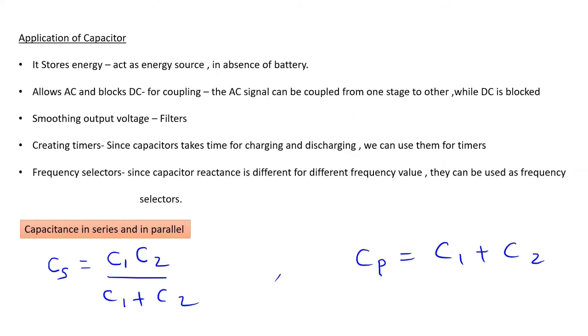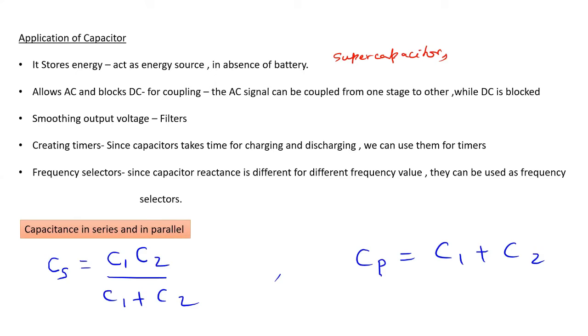So what are the different applications? One application is that it stores energy. Nowadays we have supercapacitors also. They are almost similar to capacitors, but they store more charge and more energy. They are used in cars and vehicles, and people are doing research on supercapacitors. Why do we need high energy? Because they can deliver energy quickly. A battery releases energy slowly, but a supercapacitor can deliver a very high amount of energy. That's why we prefer supercapacitors nowadays.